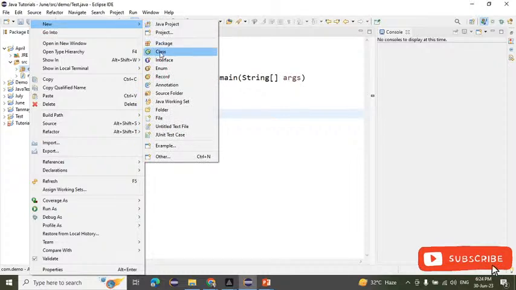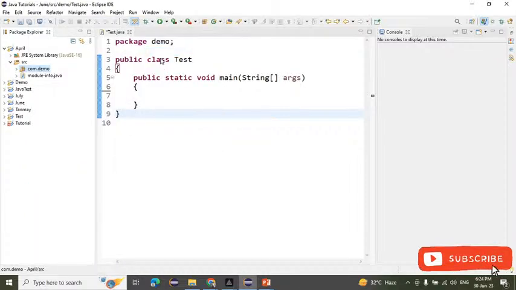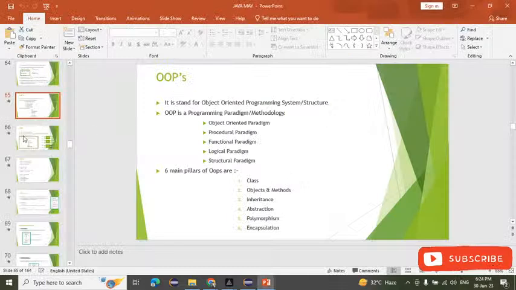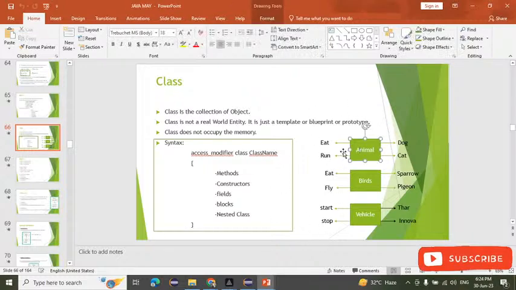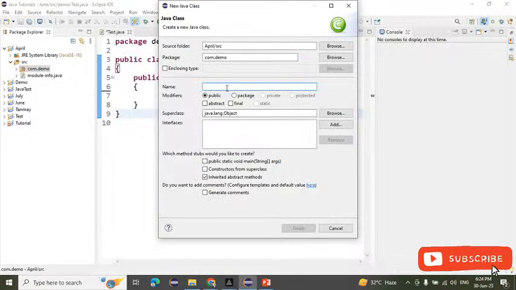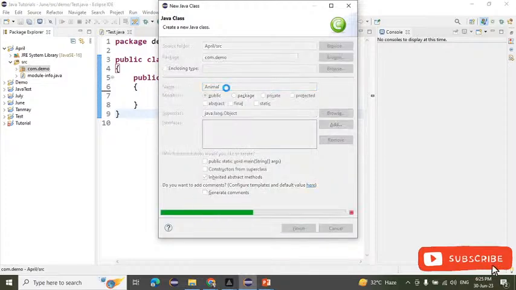New, and the class. Suppose we try to create a program like animal and the objects. First we will take the bird one, or animal. Suppose we are taking the animal one here. So first I'm creating the class, and with the animal class I'm creating one example. After that, finish.